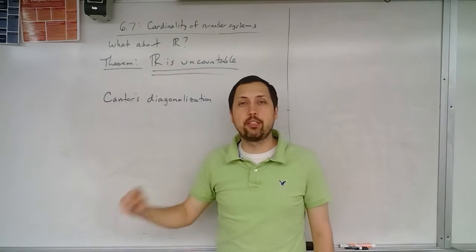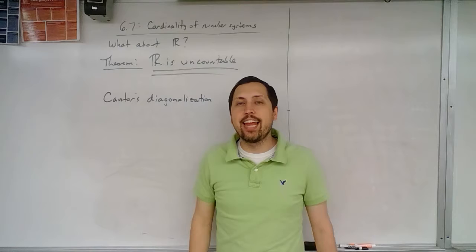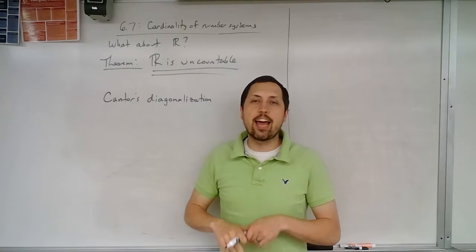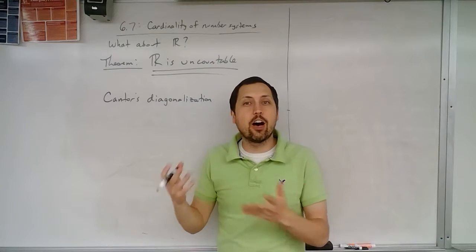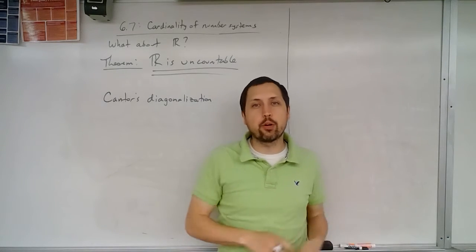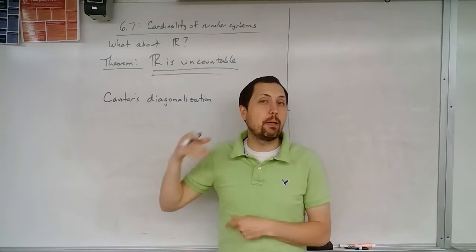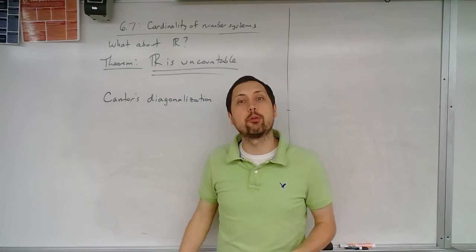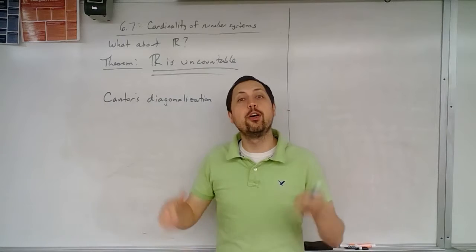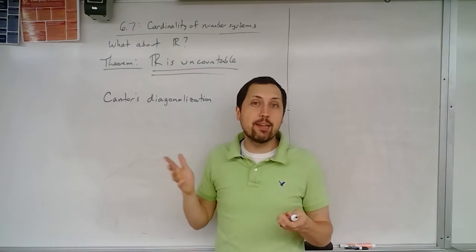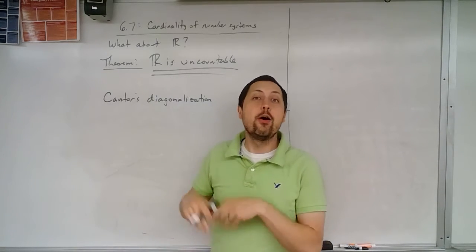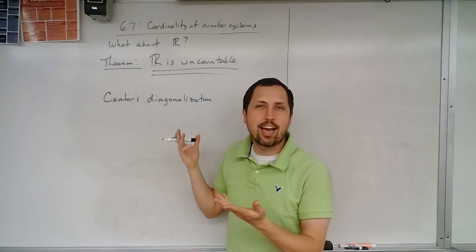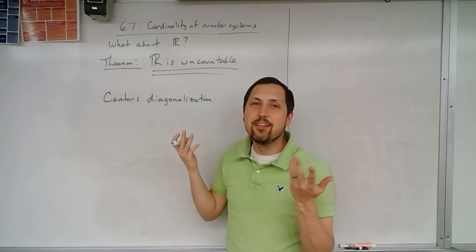So Cantor was a mathematician, I believe, in the 1800s, and he was all about trying to understand these different things of infinity. He had a whole lot of understanding of different sets and trying to work with these. And there was a whole lot of people hating on him because he was like, wait a minute, guys, I think there's uncountable sets. And people are like, no, we will kill you. Shut up. But he still was like, wait a minute, I actually think there is this. So we're going to work through his proof. I don't think he got killed by people, but I think he died some other way. Obviously, he's dead. He's from the 1800s.